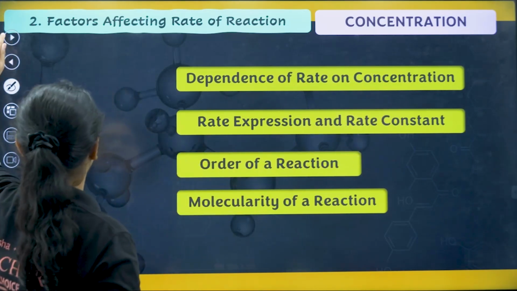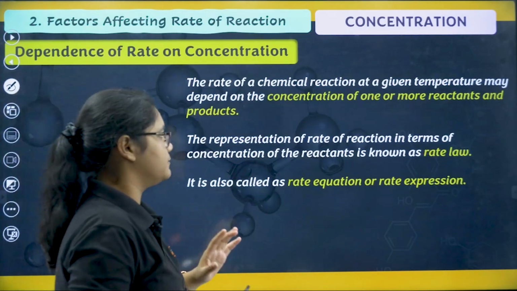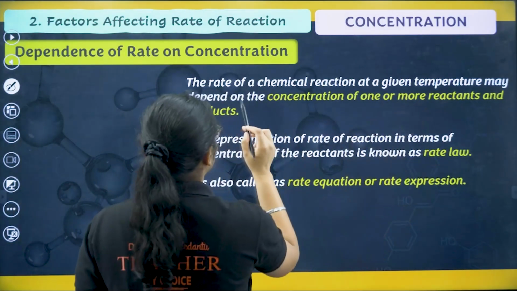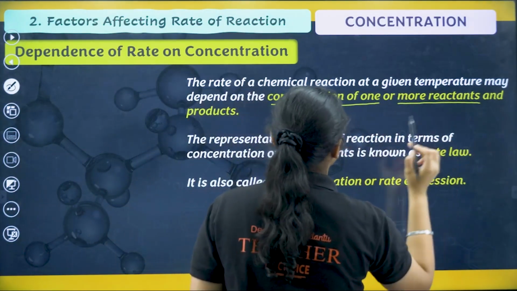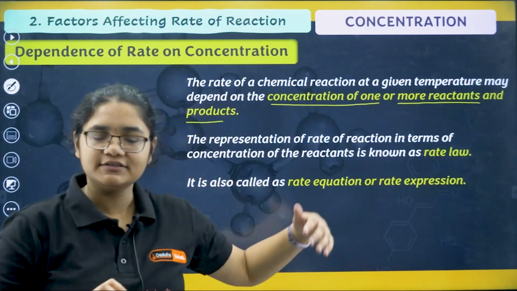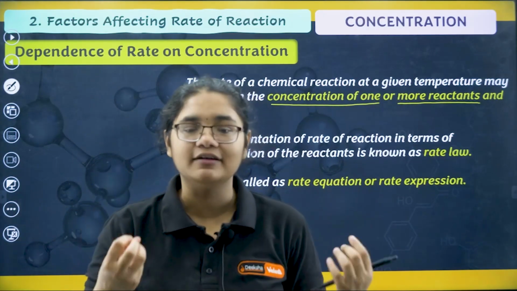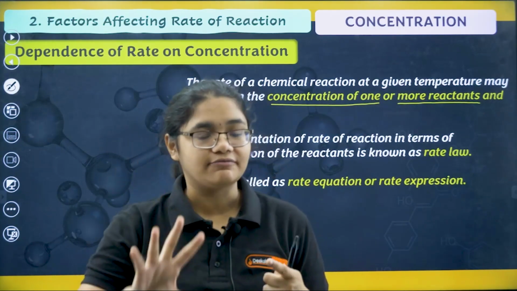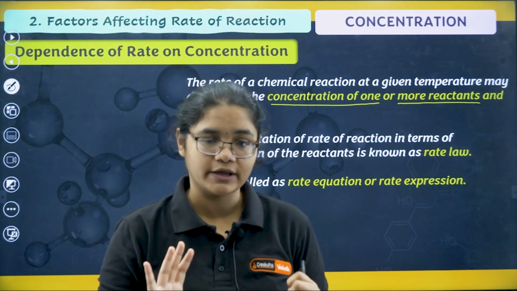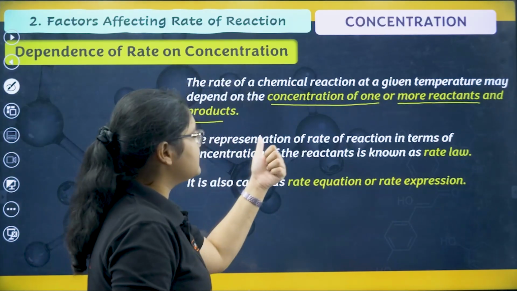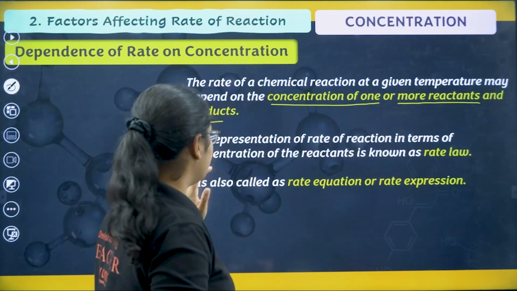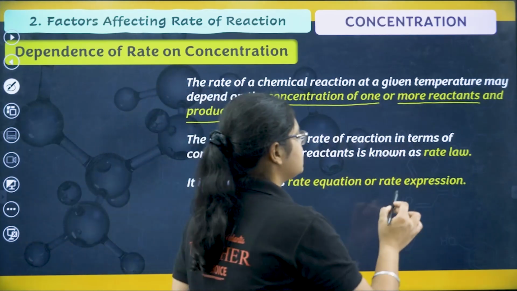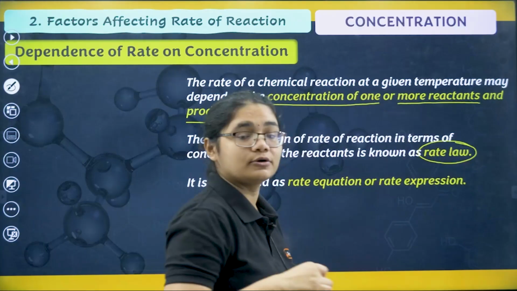Let's move to dependence of the rate of the reaction. The rate of a chemical reaction at a given temperature may depend on the concentration of one or more reactants and the products. Just now, when we defined rate as the change in concentration by change in time, the rate is definitely dependent on concentration. Now the representation of the rate of the reaction in terms of the concentration of the reactants is known as rate law. Something very special about rate law, we'll study in detail.